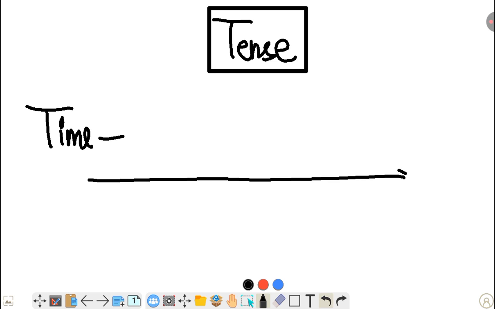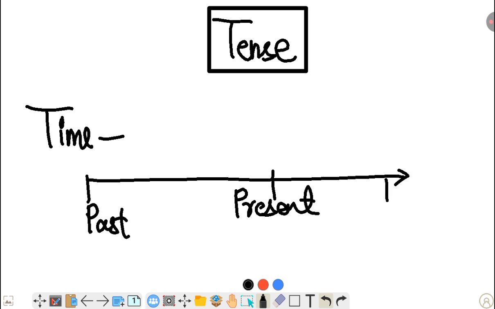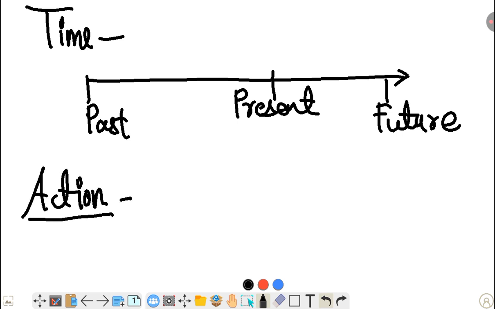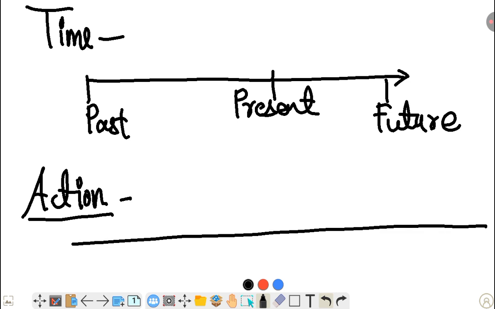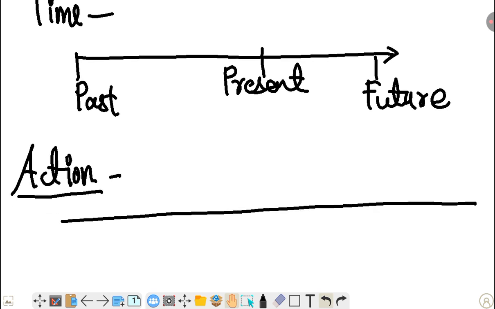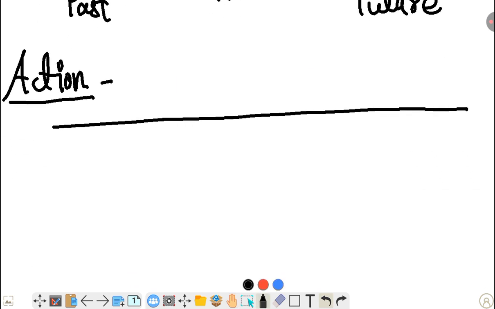That is present, past and future. Simple. We divide time into three categories. And action. What is action? You did not know. Only understand there are four types of action. Time is three types: past, present and future, and action is four types.